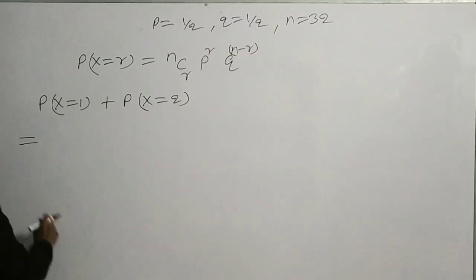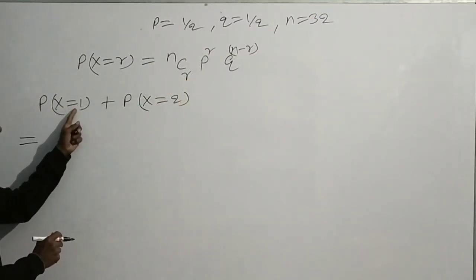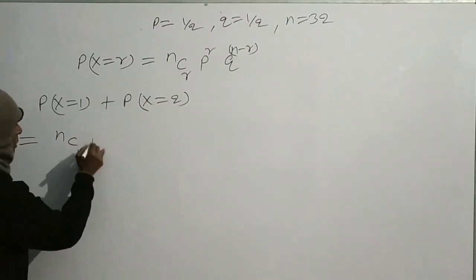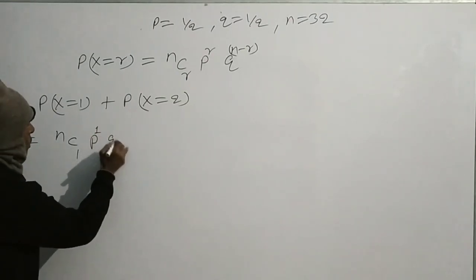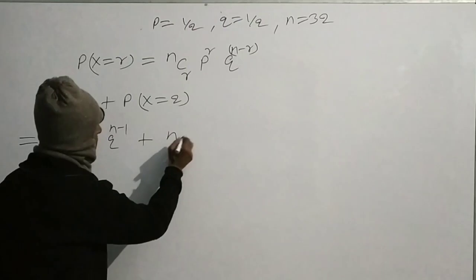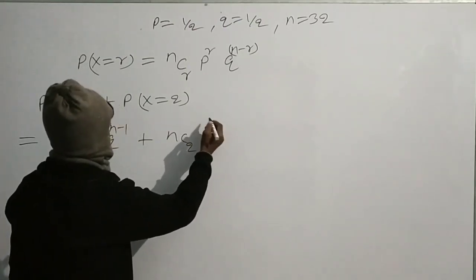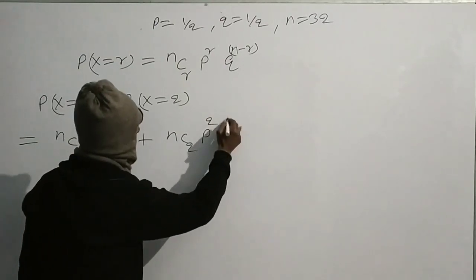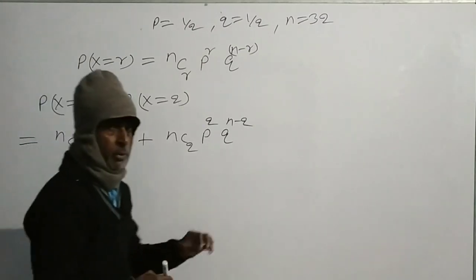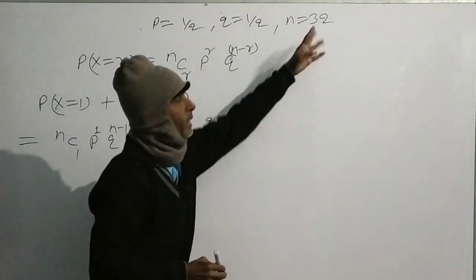By applying this formula, probability of 1 success can be written as nC1 p to the power 1 q to the power n minus 1 plus nC2 p to the power 2 q to the power n minus 2. But we already have calculated the value of p, q and n.